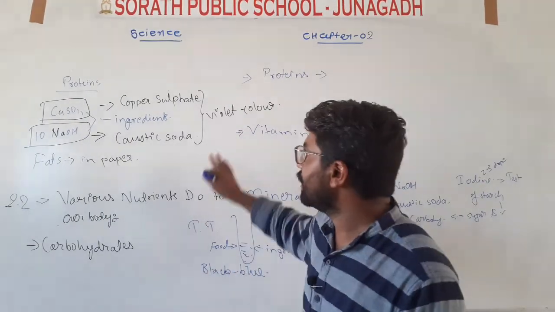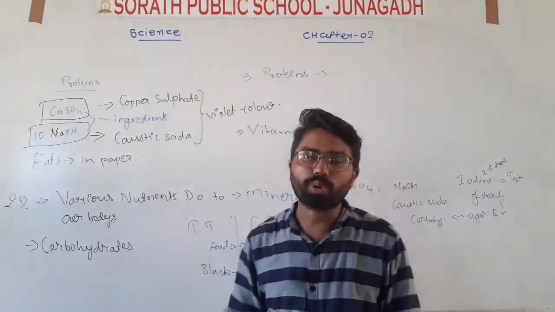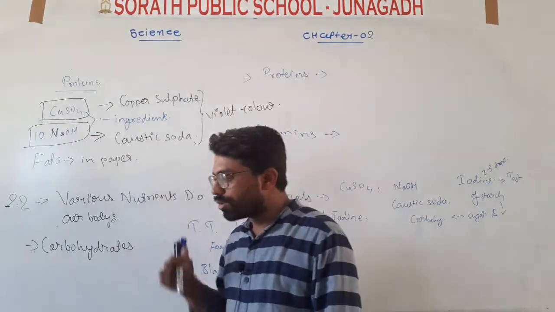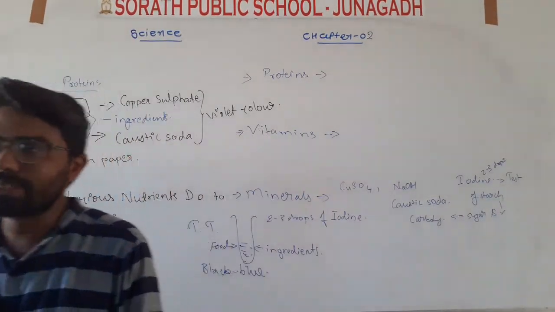That violet color indicates that there is a presence of proteins in our food. Now next and the last test is of a fat.